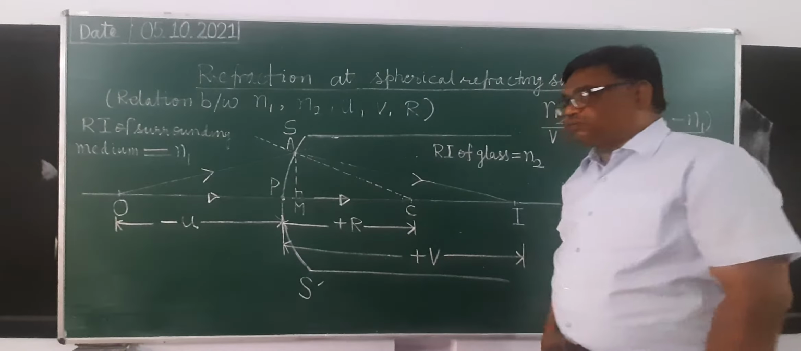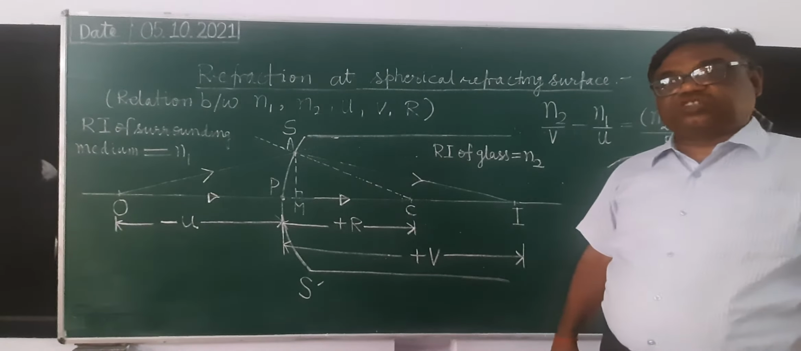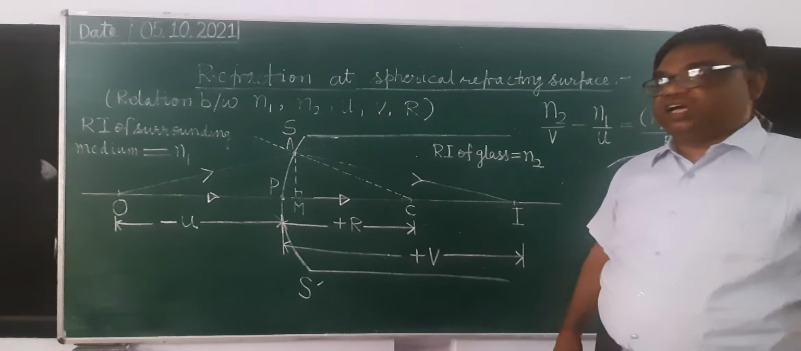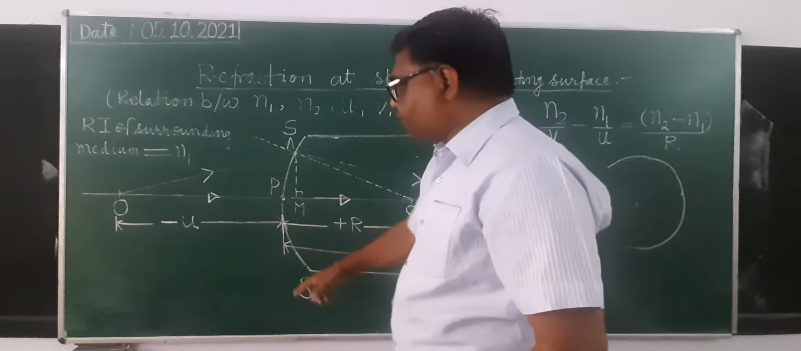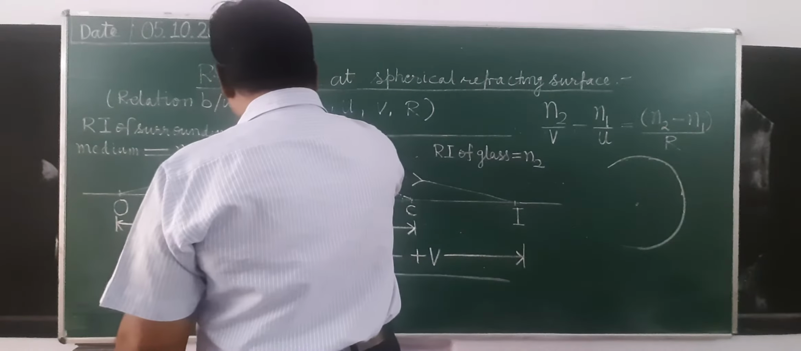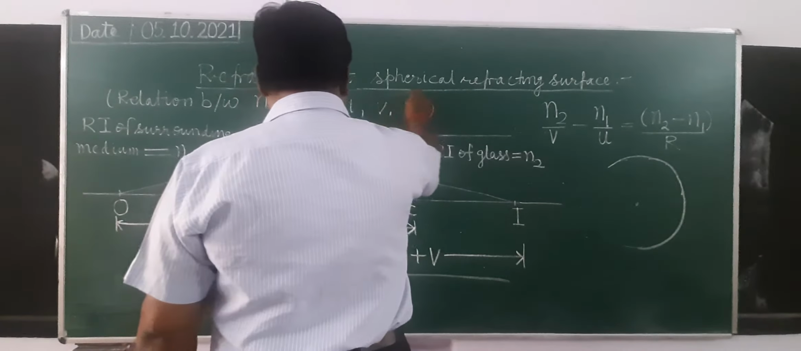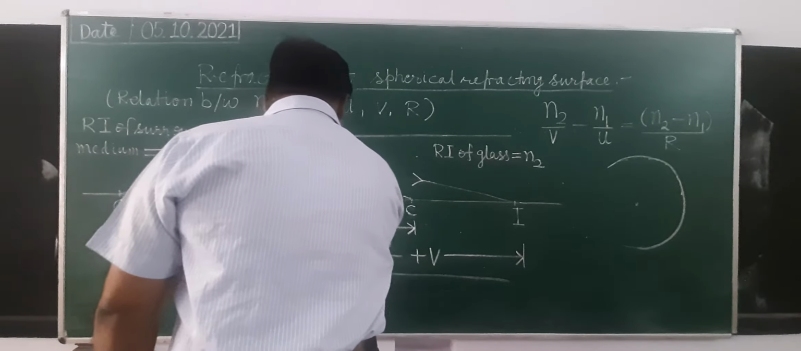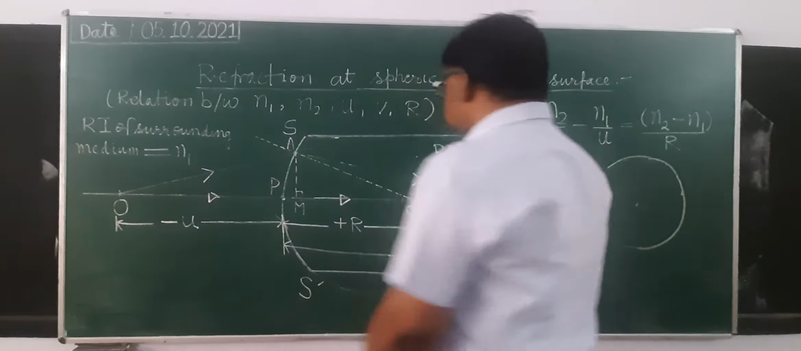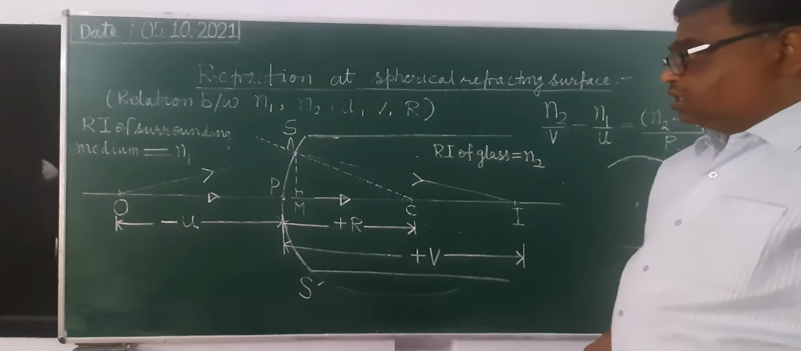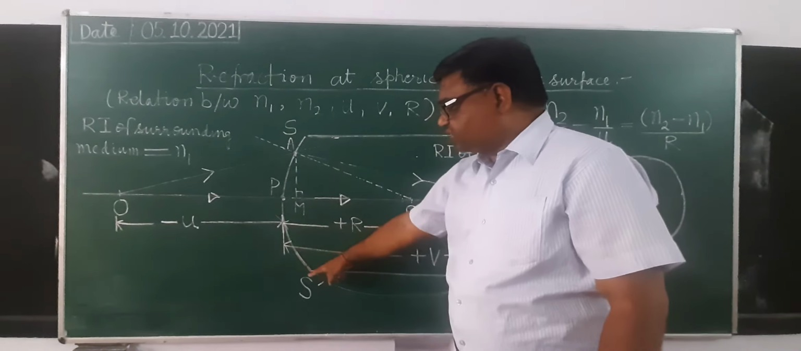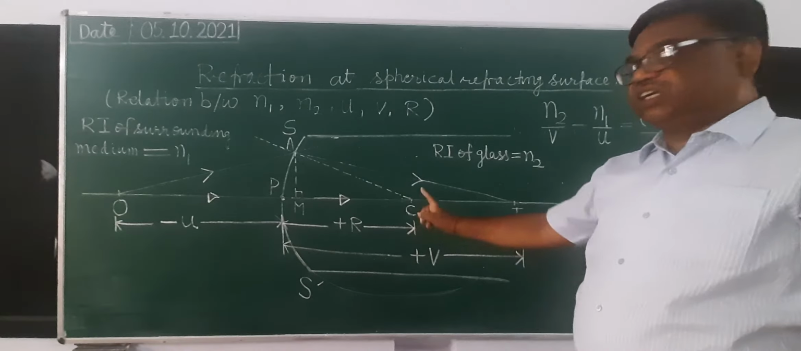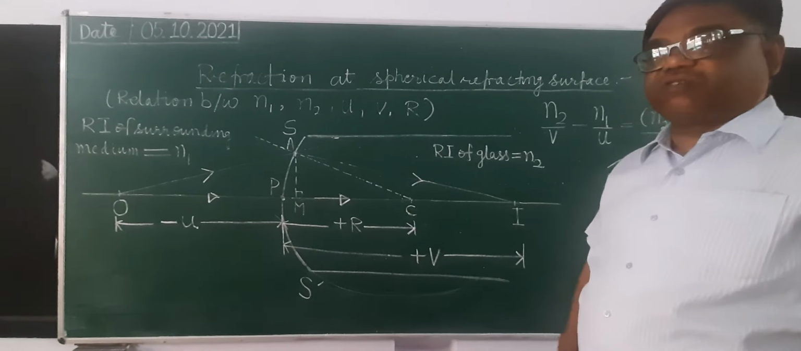Then there is one term, center of curvature. Center of curvature means the center of that sphere of which this spherical surface is a part. If you complete the sphere, no need to draw this sphere. You can see here this spherical surface SPS' is part of this sphere. Its center is known as the center of curvature.